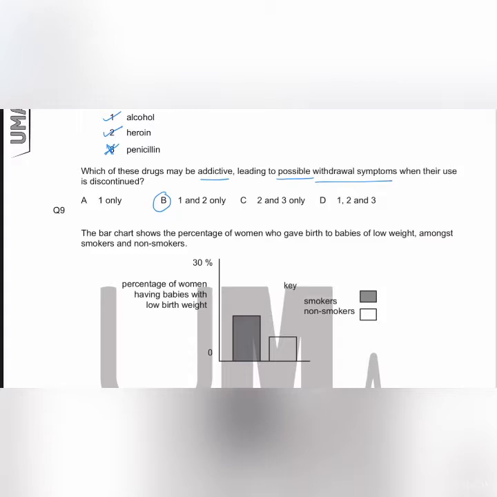Let's move towards question number 9 or MCQ 9. The bar chart shows a percentage of women who gave birth to babies of low weight amongst smokers and non-smokers. Among smokers, the percentage of women having babies with low birth weight is high, and amongst non-smokers, the percentage of women having babies with low birth weight is low.